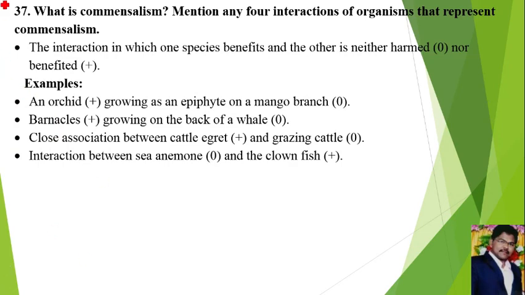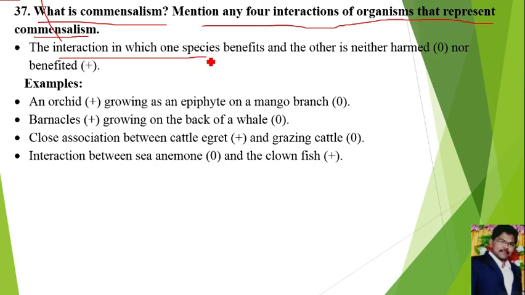Next, question number 37. What is commensalism? Mention any 4 interactions of organisms that represent commensalism. First, what is commensalism? The interaction in which one species benefits, the other species is not benefited and not harmed. Means one species is benefited plus another species is zero, neutral. Then that is called commensalism.